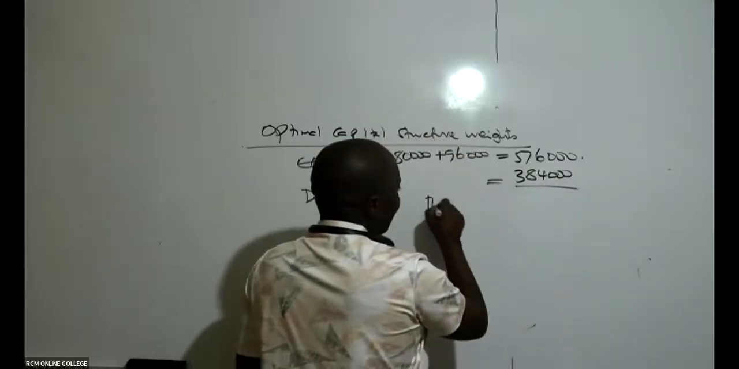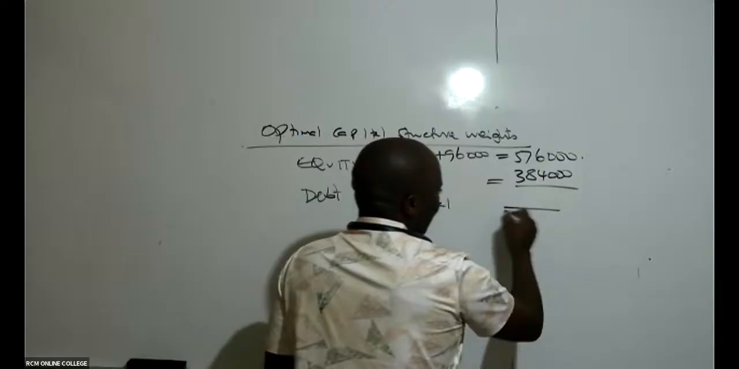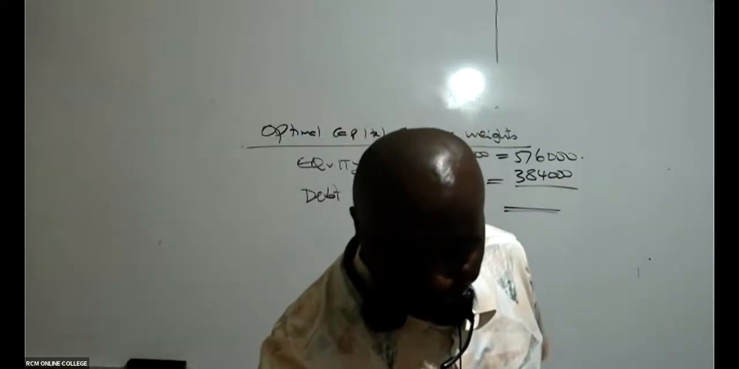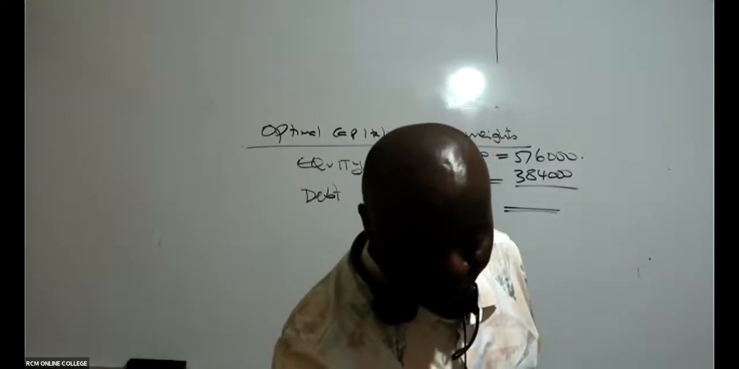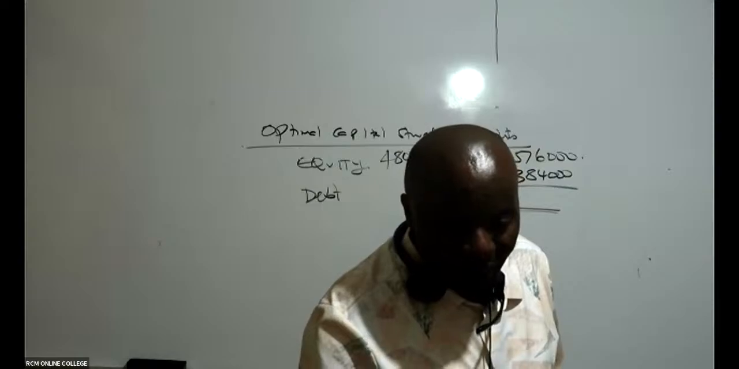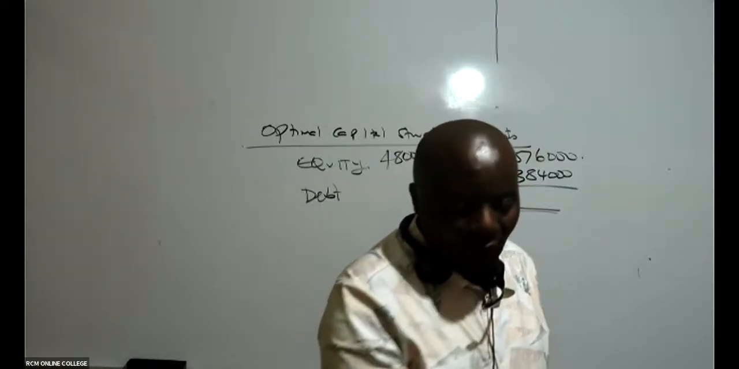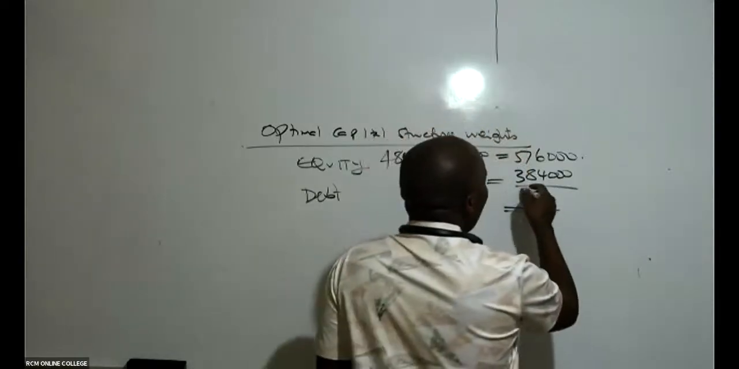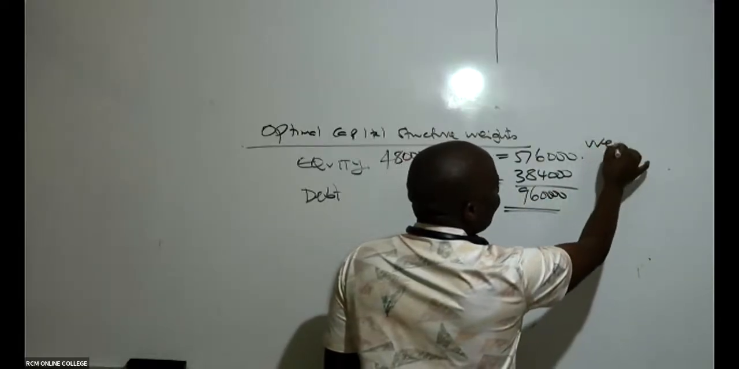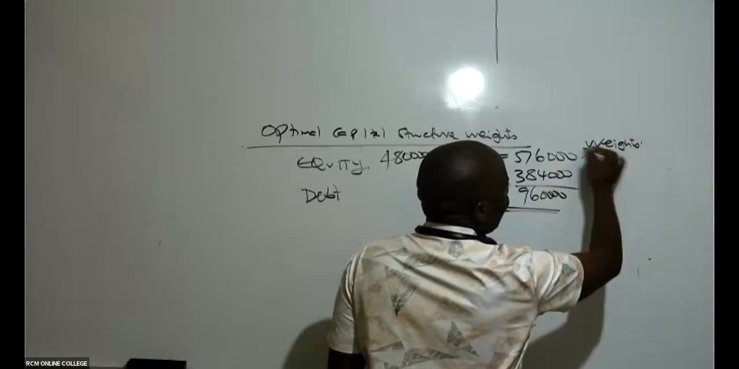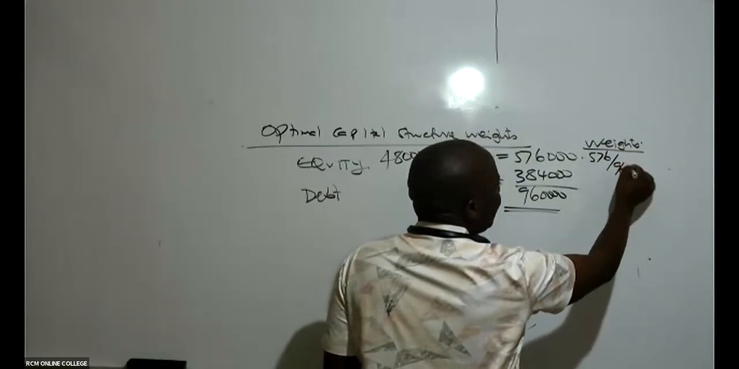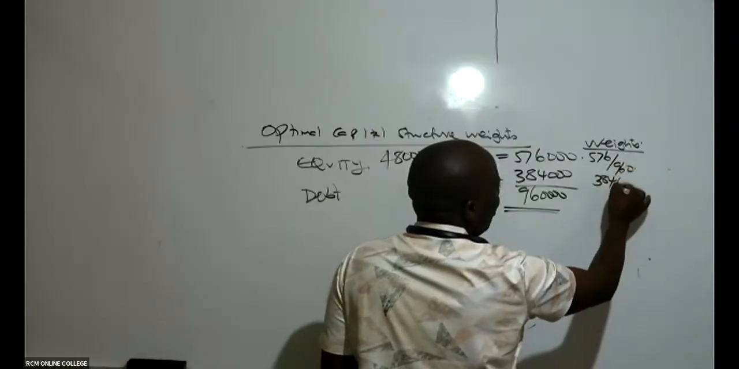So then in this case, are you able to give me the total capital structure, the total here? What do we have for the total, ladies and gentlemen? When you add the two, the total is 960,000. So I want you guys to give me the weights here. This will be 576 over 960, and this will be 384 over 960.